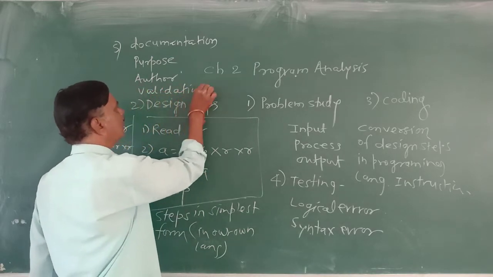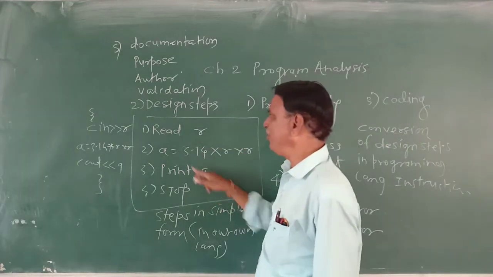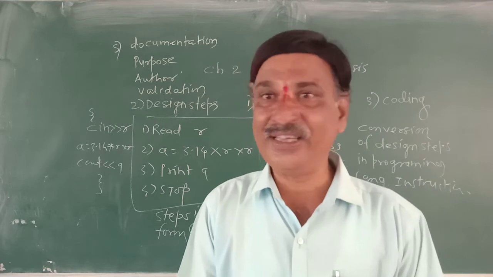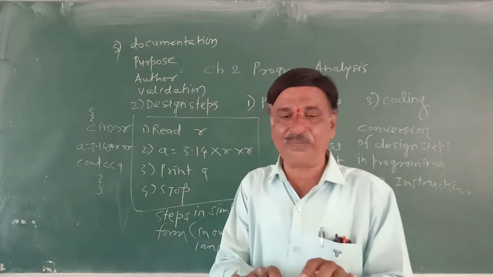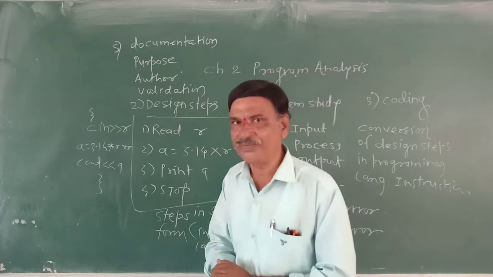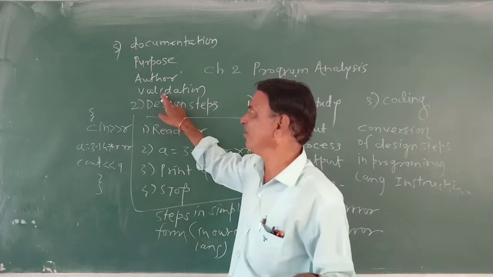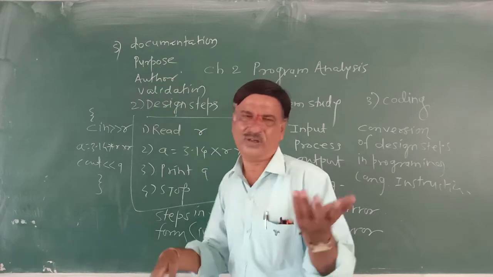For example, the program is for finding the area of a circle. So R is required, and R is a numeric value. But suppose instead we input an alphabet, that will be wrong. R should be a numeric value. So that is validation. The name of the author, who wrote the program. The purpose, whatever the purpose of the program.